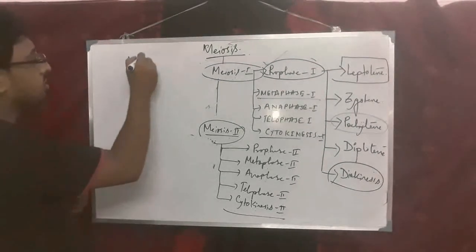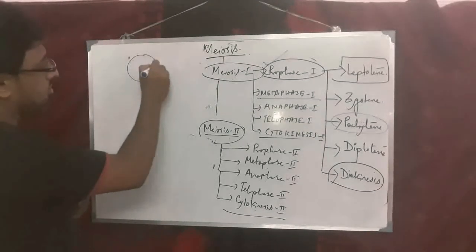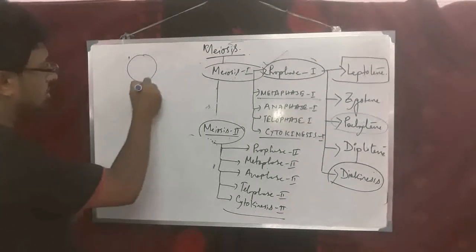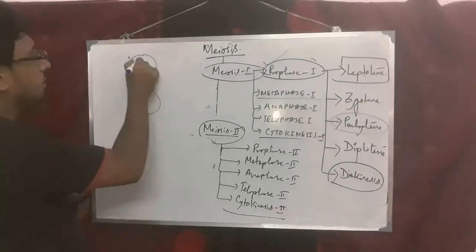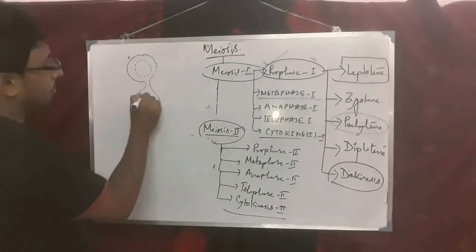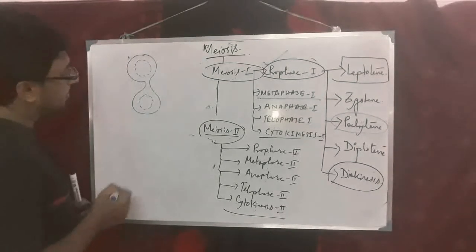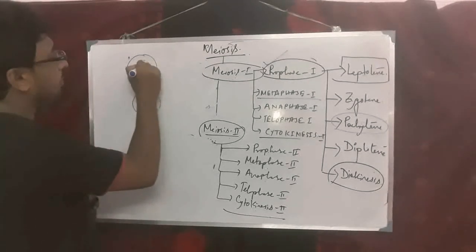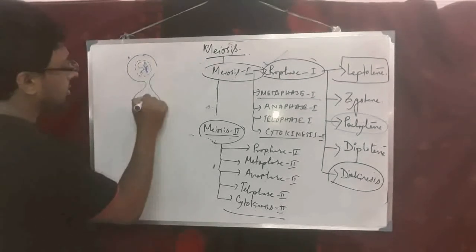In telophase 2, cell furrows, the nuclear membrane reappearing, the nucleolus also reappearing, and chromosomes are coiling here.